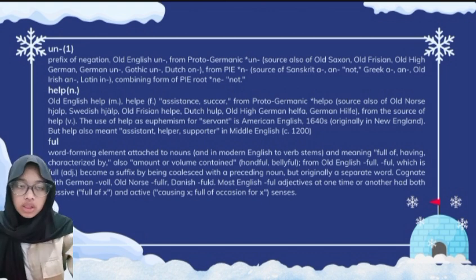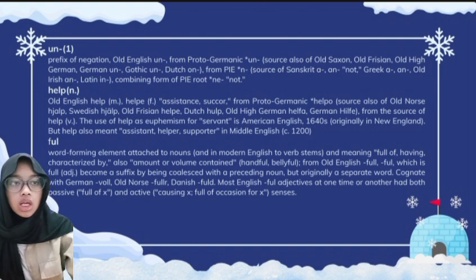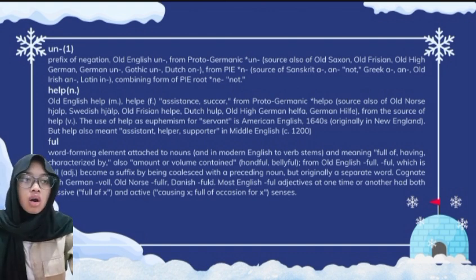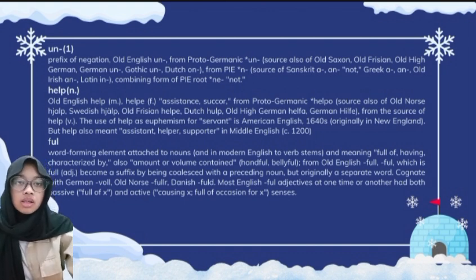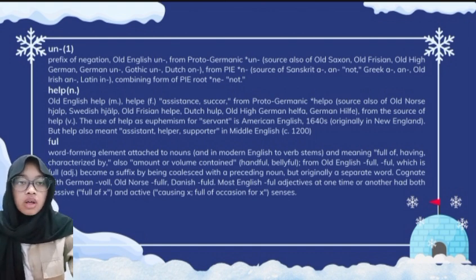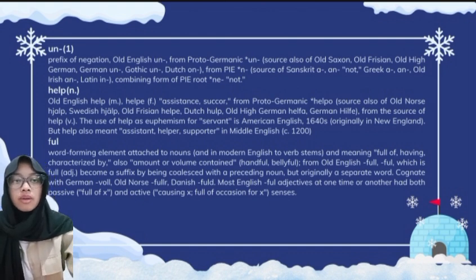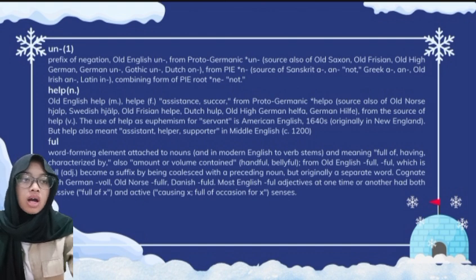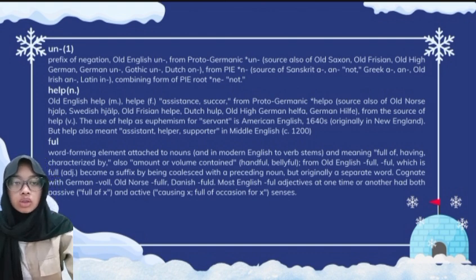Un, prefix of negation, Old English, from Proto-Germanic, and source also of Old Saxon, Old Frisian, Old High German un, Gothic un, Dutch on, etc. Help, Old English help, helpe, assistance, succor, from Proto-Germanic helpo, source also of Old Norse help, Swedish hjälp, Old Frisian helpe, Dutch hulp, Old High German helfa, German Hilfe, etc. Full, word-forming element attached to nouns, and in modern English to verb stems, meaning full of, having, characterized by, also amount or volume contained, etc.